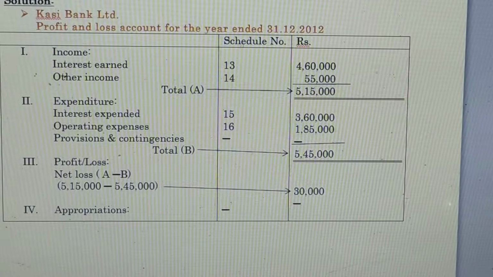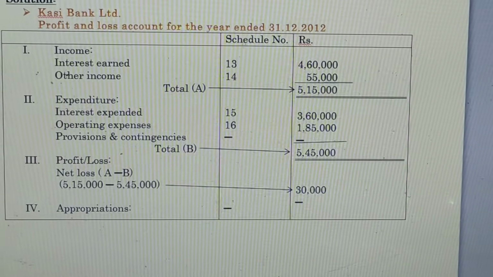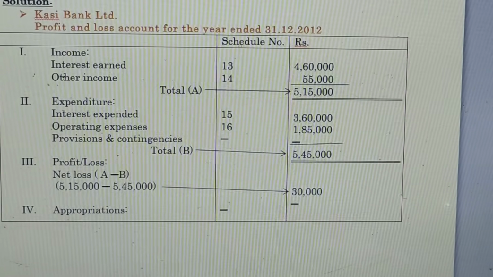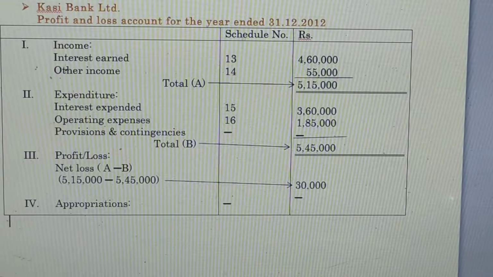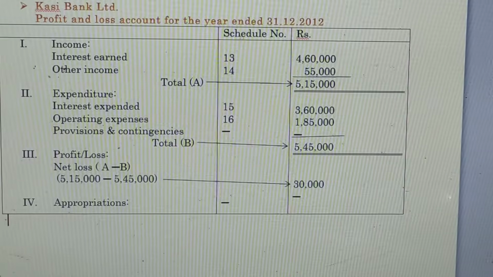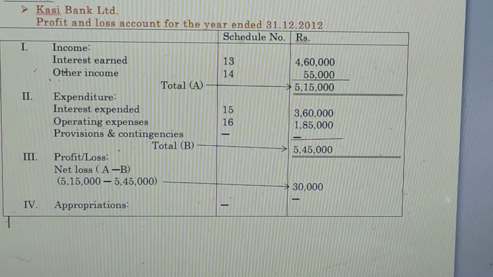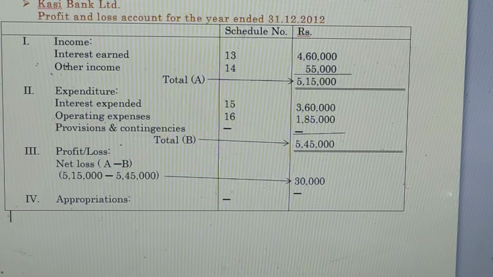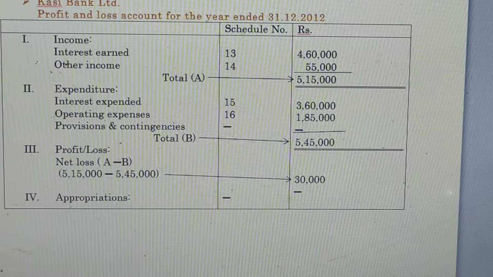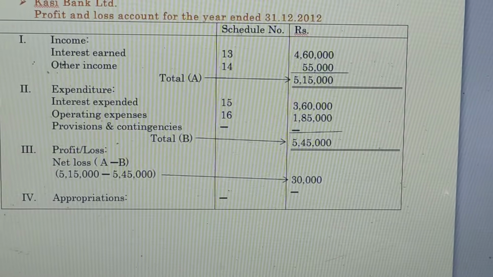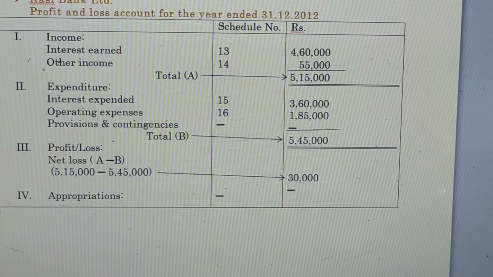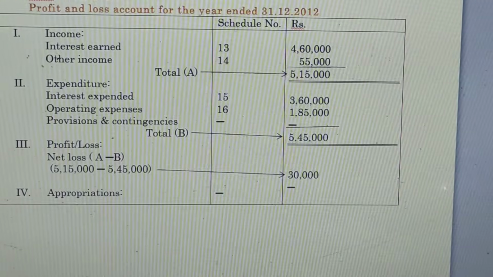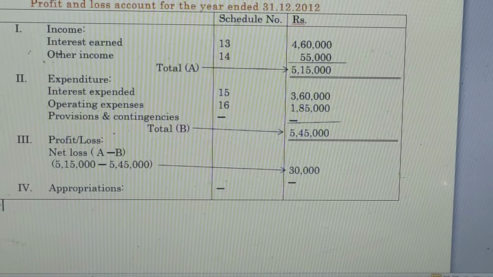So A minus B, that is 5,15,000 minus 5,45,000, we get minus 30,000, which is a net loss for the bank. Since the bank incurred a net loss, it need not transfer any amount to reserves for the future.